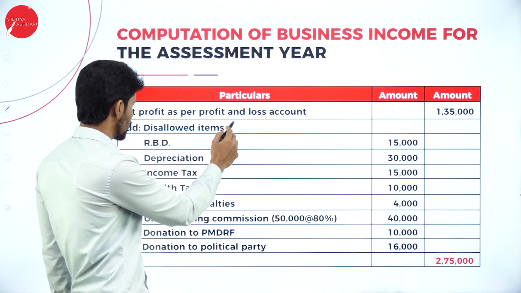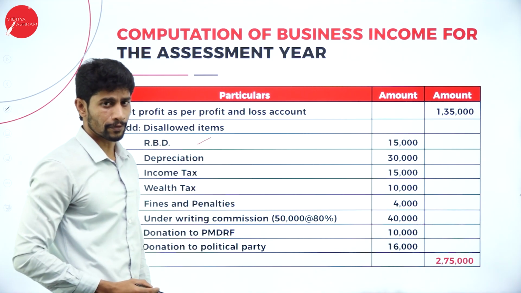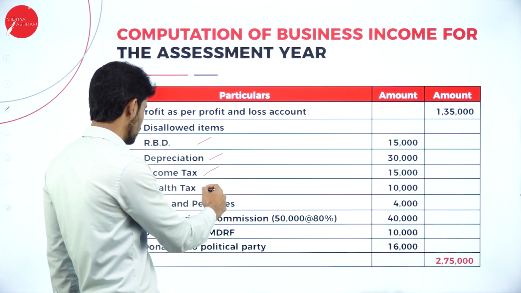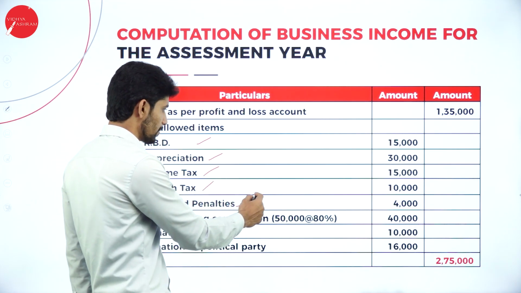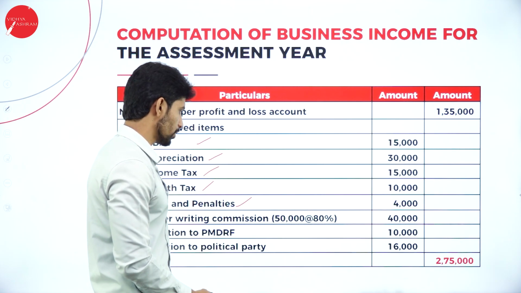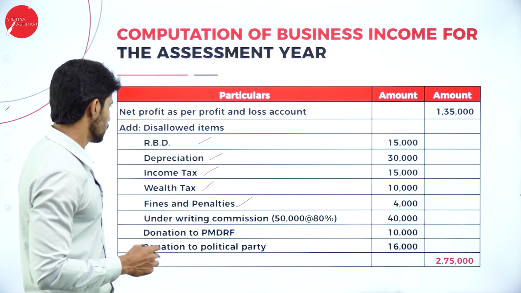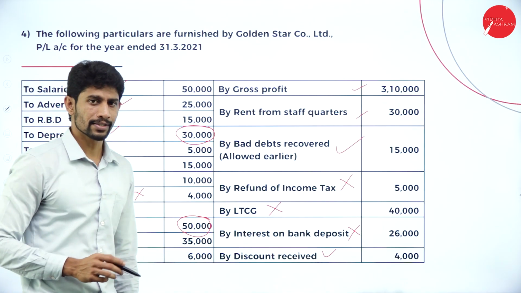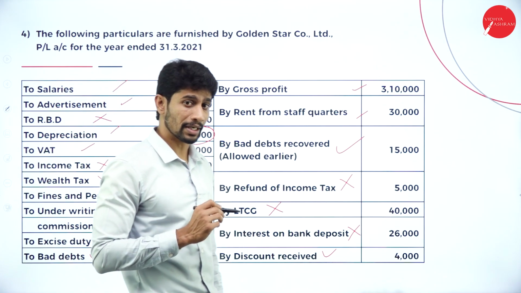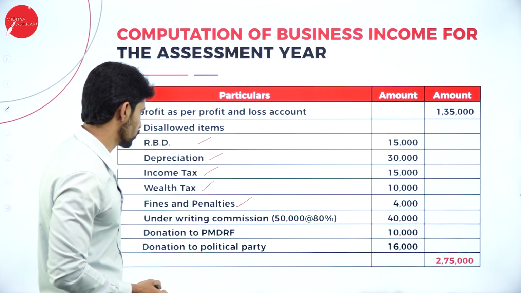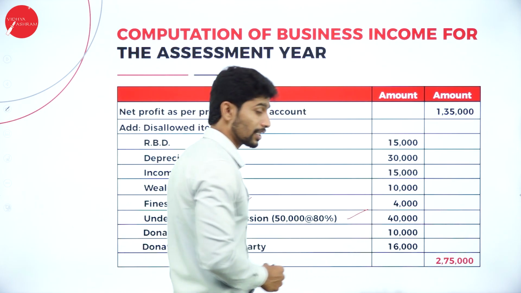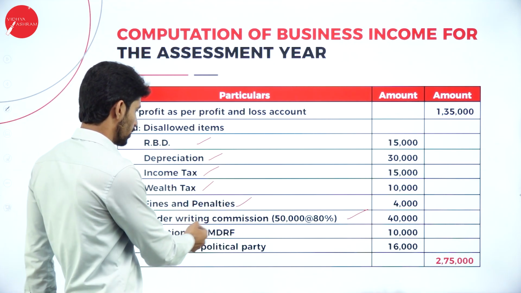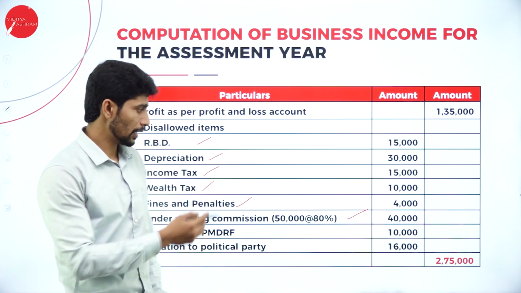1,35,000. So add disallowed items. Yes, reserve for bad debts 15,000, depreciation 30,000, income tax 15,000, wealth tax 10,000, fines and penalties 4,000, underwriting commission. What is the amount given in the problem? In the problem, they had given the value of underwriting commission of rupees 50,000. We can consider 20% as business expenditure, but the remaining 80% should be added back to the net profit. So underwriting commission 50,000 at 80%, you will get 40,000.